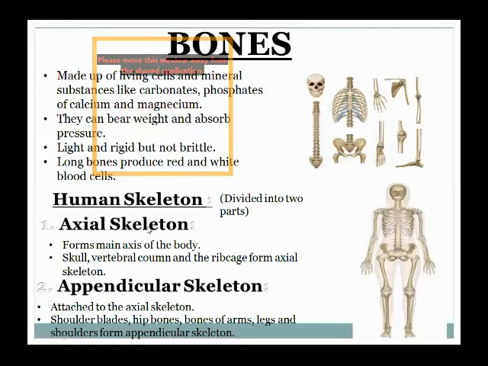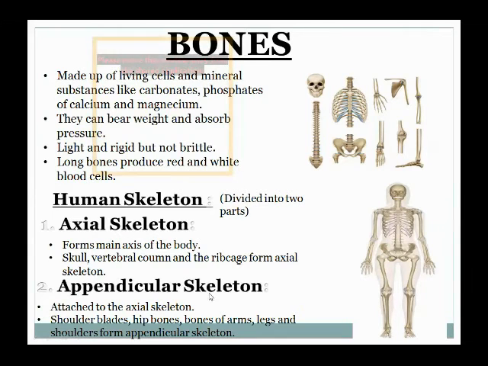So, the axial skeleton includes those bones which are present in the main axis of the body, the center of the body. Okay, students. So the axial skeleton includes the bones which are present in the center of the body, and those include the skull. This is the skull, the vertebral column, the backbone. What is the vertebral column? The backbone, skull, and the rib cage. This is the rib cage, student. So all these three bones come under the axial skeleton.